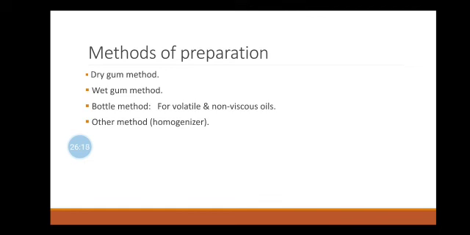Now we will see the hand homogenizer. The homogenizer is hand operated and the coarse emulsion is passed through the fine orifice. The emulsion is placed in a hopper of the homogenizer. The up and down movement of the handle causes coarse emulsion to draw in through the inlet valve and pass through the homogenizing valve.